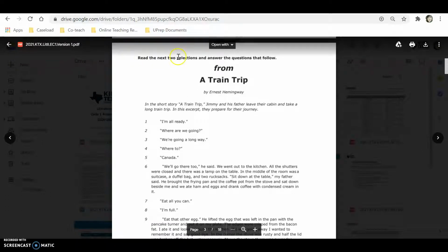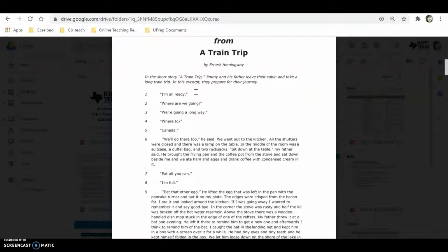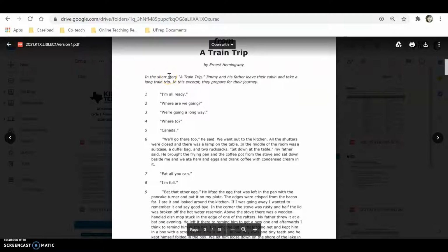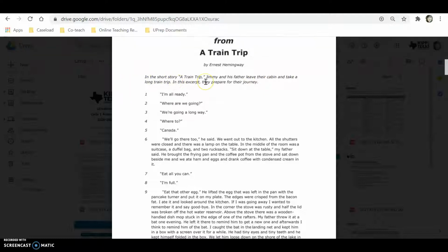It says, read the next two selections and answer the questions that follow. This is by Ernest Hemingway. In the short story, A Train Trip, Jimmy and his father leave their cabin and take a long train trip. In this excerpt, they prepare for their journey.